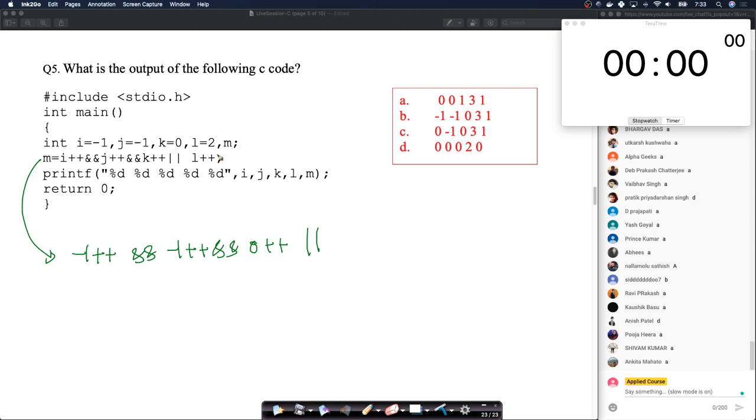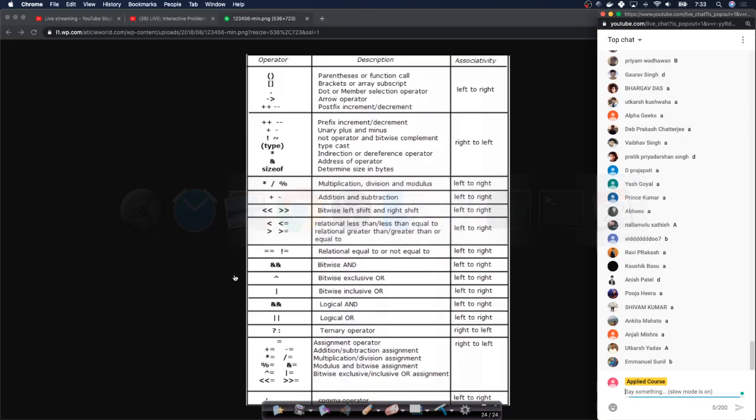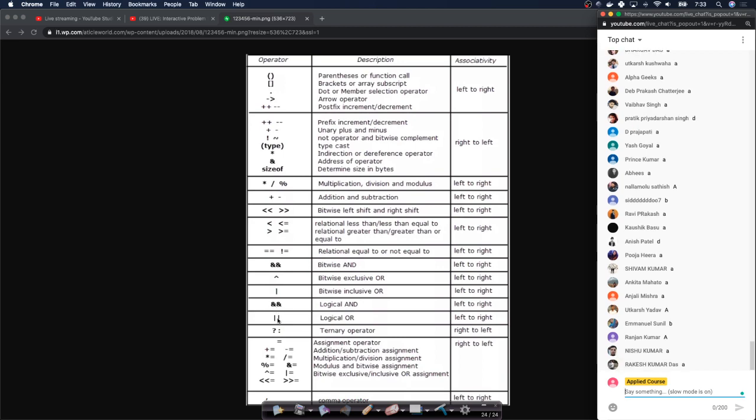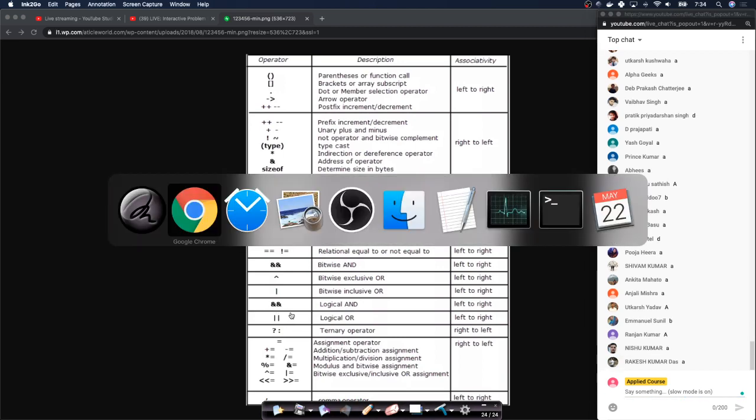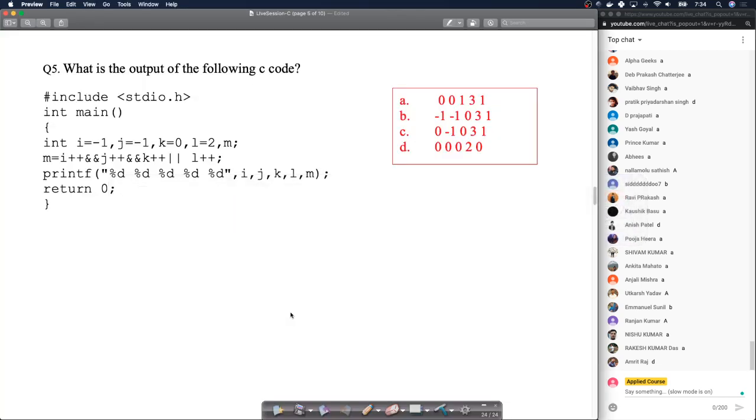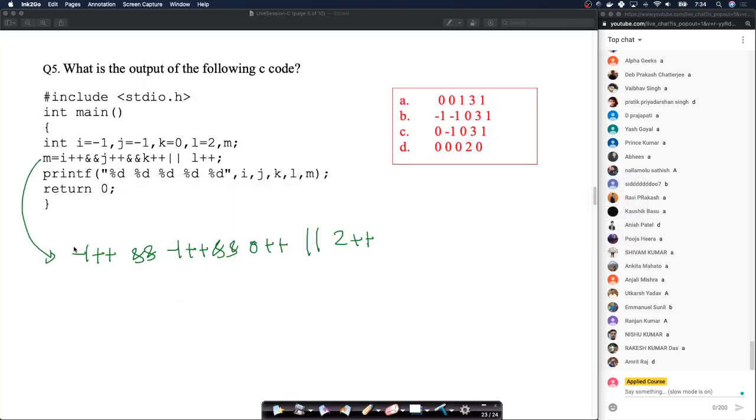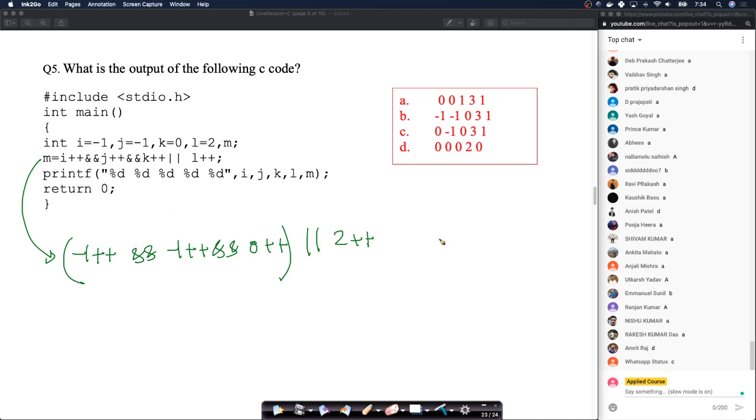And you have OR. You have L plus plus. What is L here? L is 2. So 2 plus plus. Now, if you recall the precedence of operators, let me show you that screen here. The logical AND has a higher precedence than the logical OR. Okay, the double ampersand has a higher precedence than the OR, right? So obviously, logically thinking, where is it? Okay, so this is here. So this whole thing will execute first, and then everything will work.